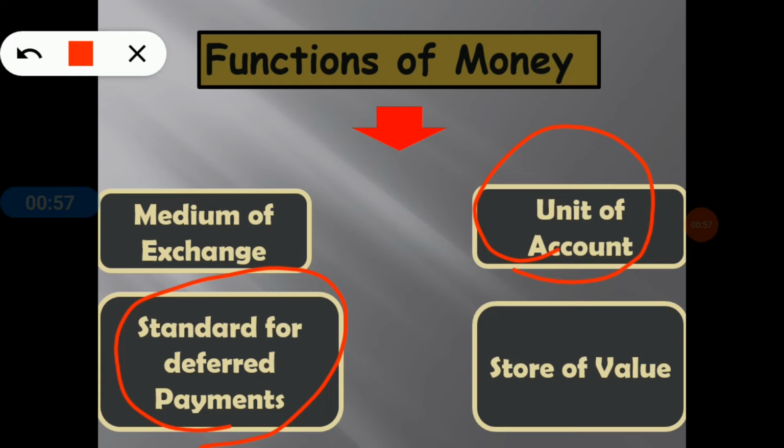So standard of deferred payment is what allows us to buy any goods and services today and pay in future, like any type of loan like car loan, home loan, etc. So you can purchase car or home today, but the loan will be paid in future. So that's why this is one of the main characteristics of money. So money serves as a standard for deferred payment.